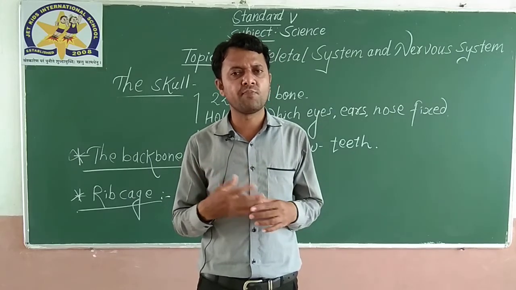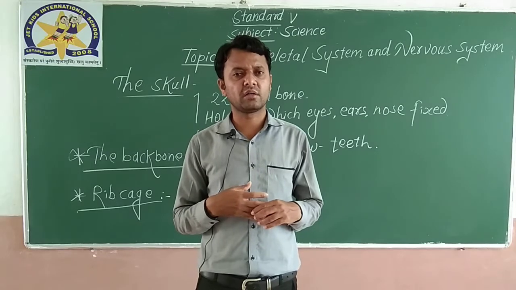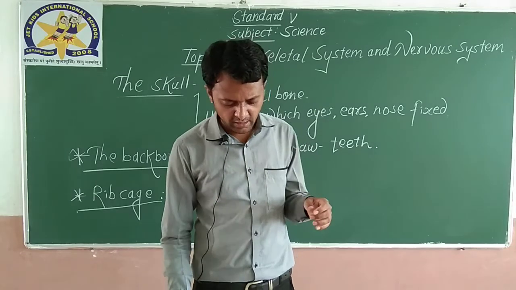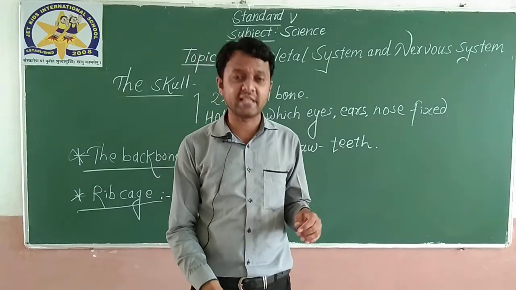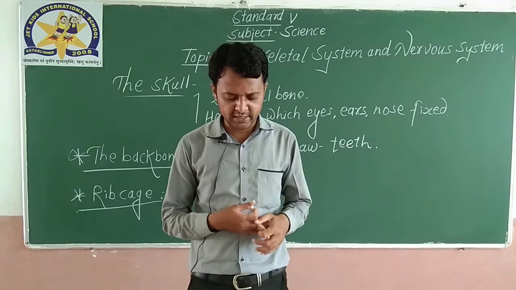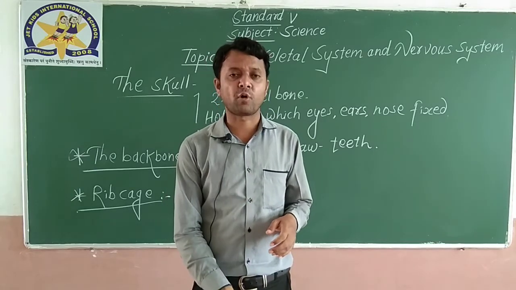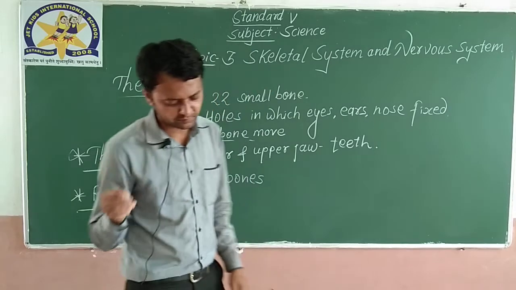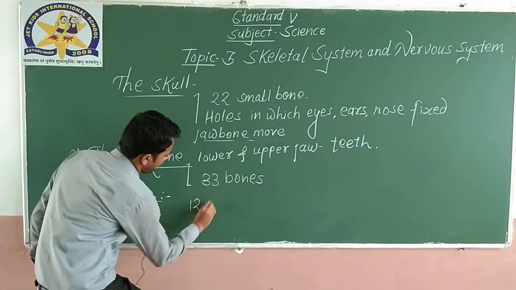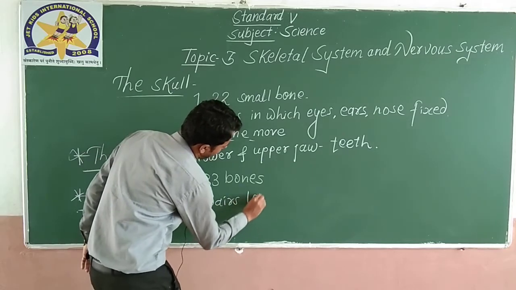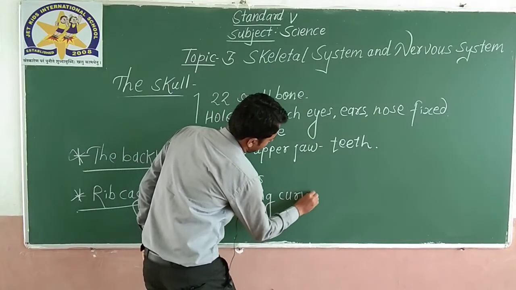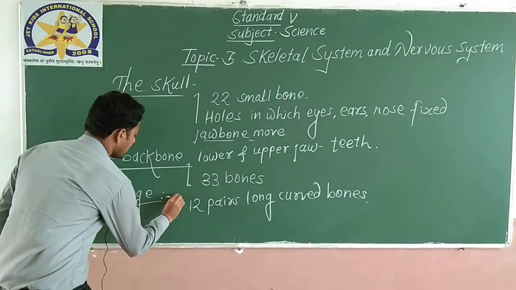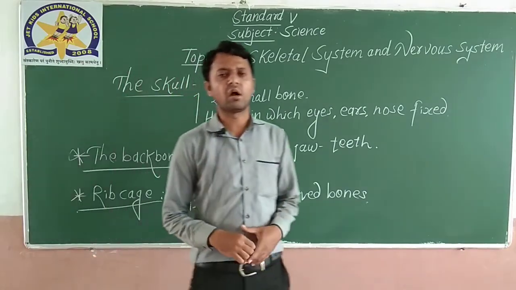The most important function of the rib cage is that it protects your heart and lungs. The frame of bone that forms a cage-like structure inside your chest is called the rib cage. It protects the heart and lungs, which I already told you. It is made up of 12 pairs of long curved bones.